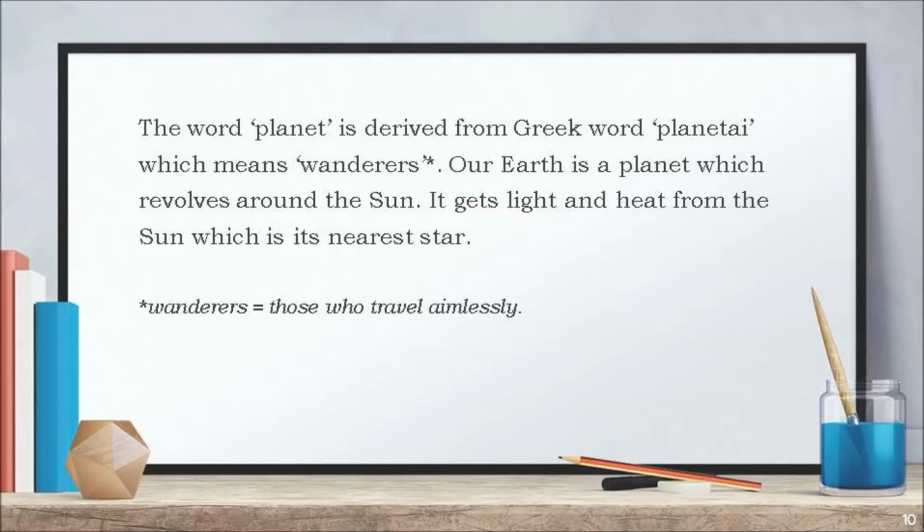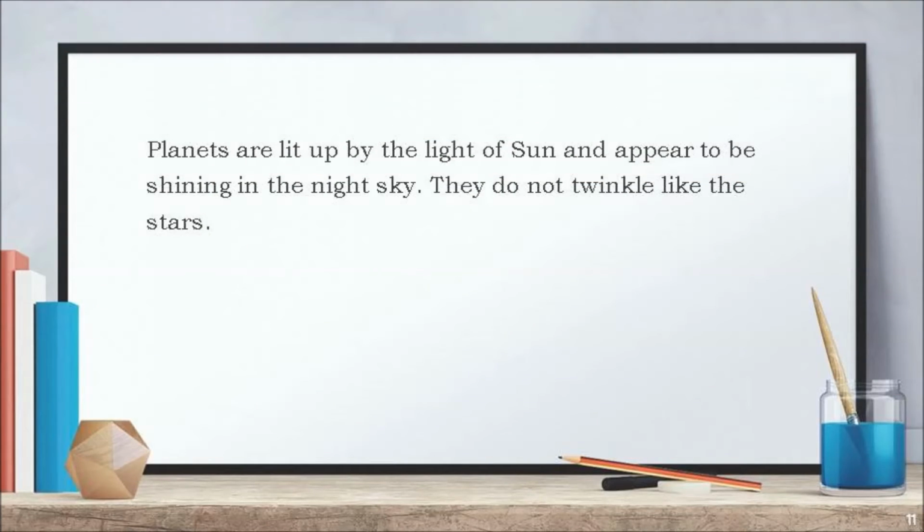Our Earth is a planet which revolves around the sun. It gets light and heat from the sun, which is the nearest star to Earth. Planets are lit up by the light of sun and appear to be shining in the night sky. They do not twinkle like the stars.